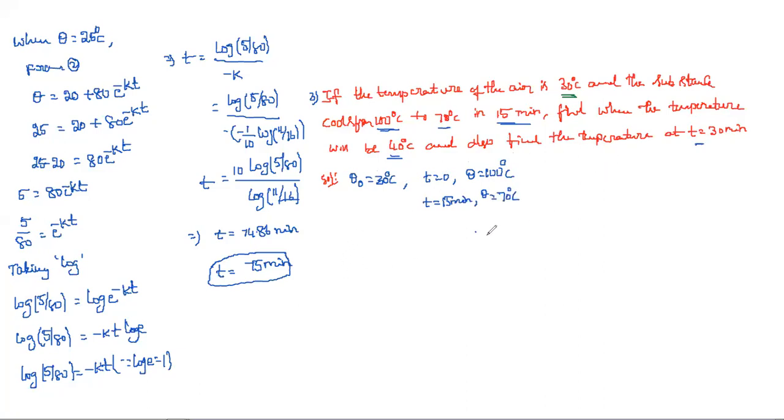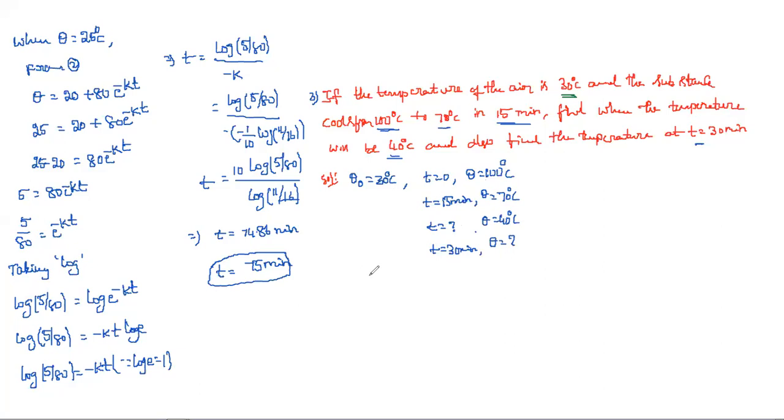Then find when the temperature will be 40 degrees centigrade, and also find the temperature at time t equal to 30 minutes. If you write this on the side of your paper, then easily you can get it. Okay. Now, what is the first equation?